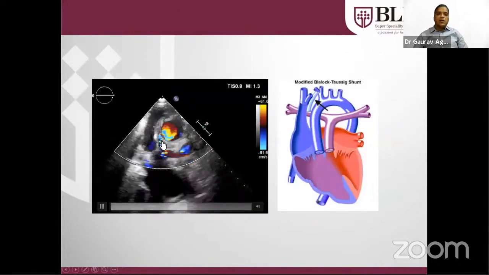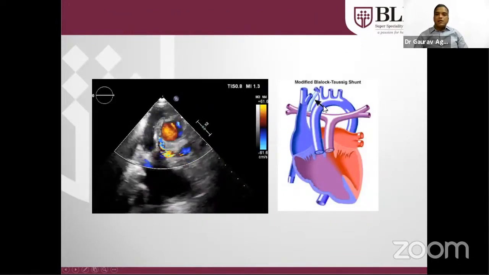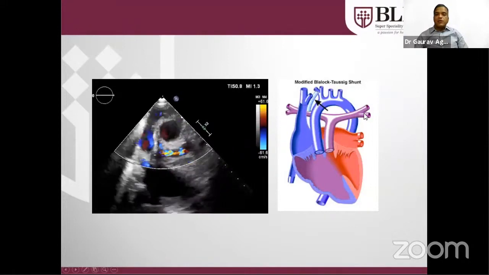This is an echocardiographic demonstration. As you can see, this is the aorta, in which we have taken a graft from the innominate artery and connected it to the pulmonary artery. You can see the purplish one is the pulmonary artery. Here is the aorta branch, the blood flow from the aorta to the pulmonary artery.